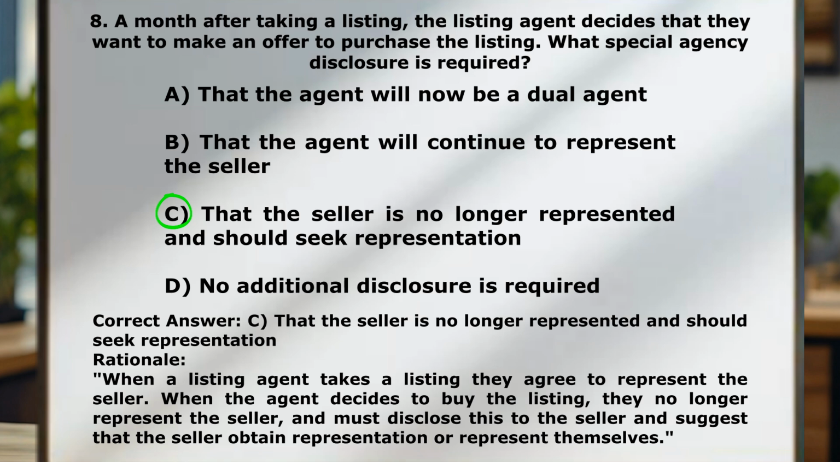When a listing agent takes a listing, they agree to represent the seller. But if the agent decides to buy the listing, they're no longer representing the seller and must disclose this to the seller. And they should suggest to the seller that they get their own representation or represent themselves.